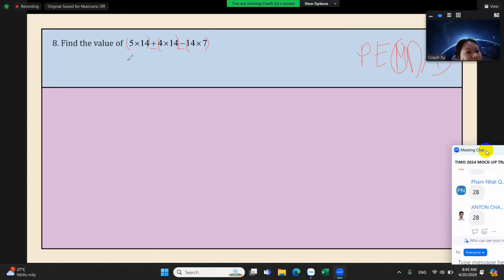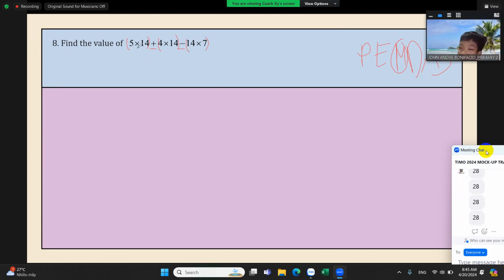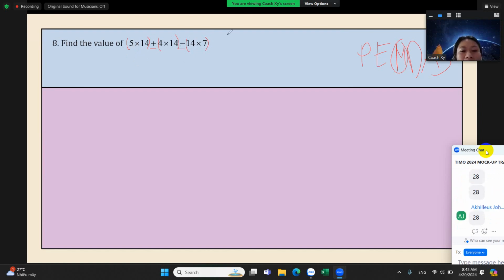Now, notice that our numbers are always multiplied by 14. So we can regroup them like this: 5 plus 4 minus 7. And then that's the time where we can multiply back 14.